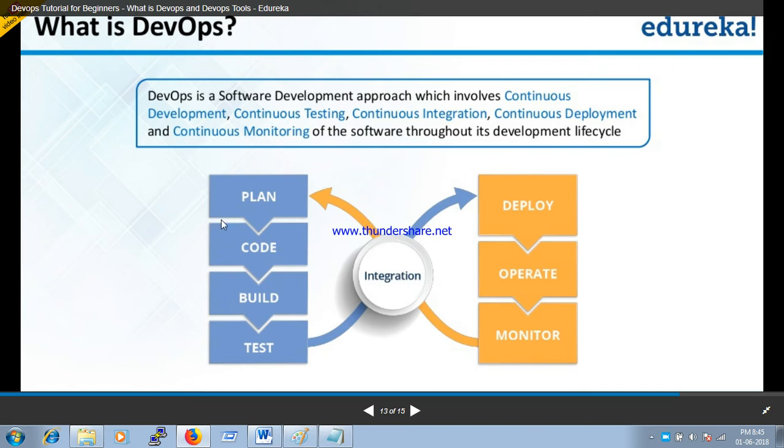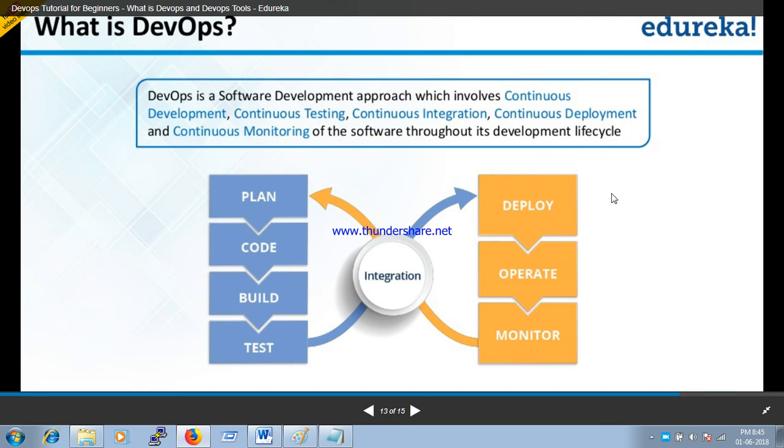Okay guys, in the plan and code section, what happens here? The developers plan their code, write their code, build their code, test their code, and after testing their code they integrate it with the production server.